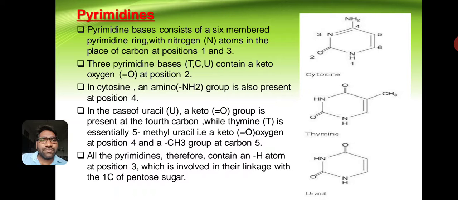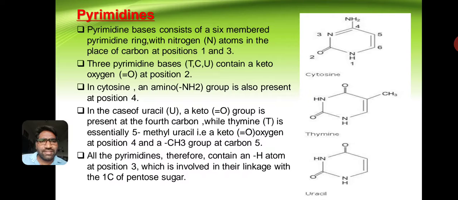In uracil, a keto group is present at the fourth carbon, while thymine is essentially 5-methyl uracil, that is, keto oxygen at the fourth position and a methyl group at carbon of the fifth position.